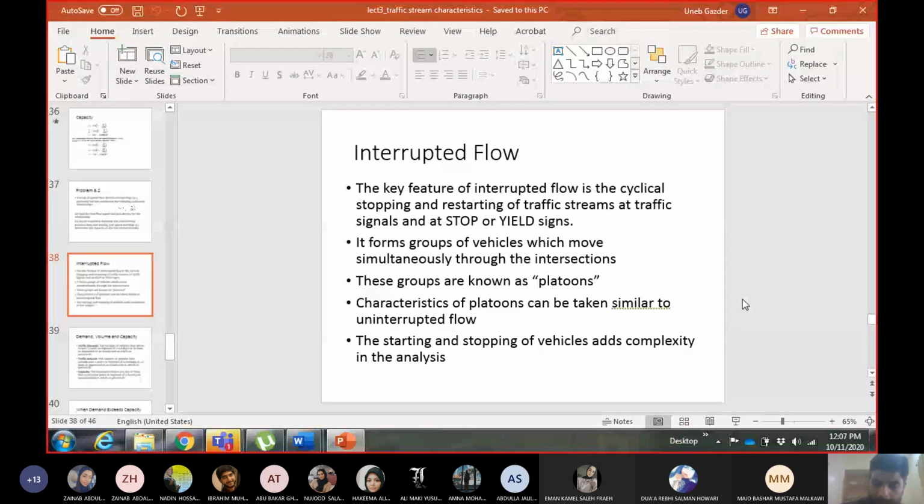So this is why I said that you will select a segment, not an intersection, and you will be doing the calculations in the middle of the segment. In the middle there is no exit or entry or interruption, right? So whatever you observe is like uninterrupted traffic flow. So this was the reason behind it.